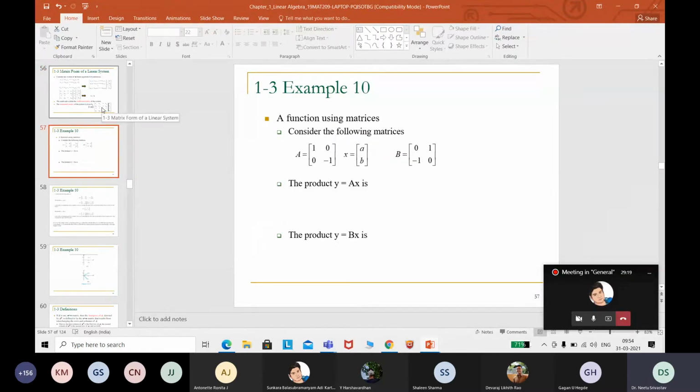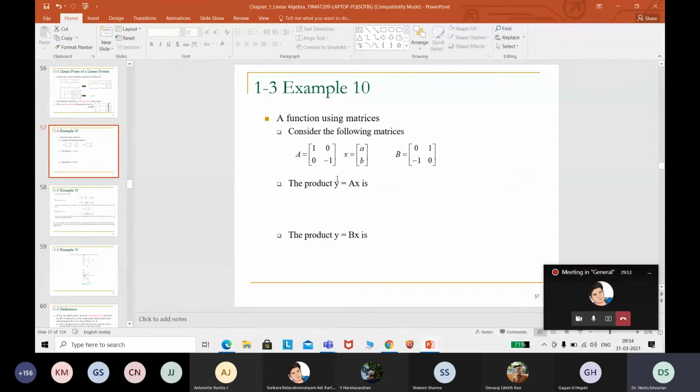Let us see some specific types of matrix. I have not written anything on this slide; I just wrote two special matrices. One matrix is A, where the first row is 1 0 and the second row is 0 minus 1. B has first row 0 1 and second row minus 1 0. I will show you what will happen if X is multiplied with A as well as with B. I have just written the two products here.